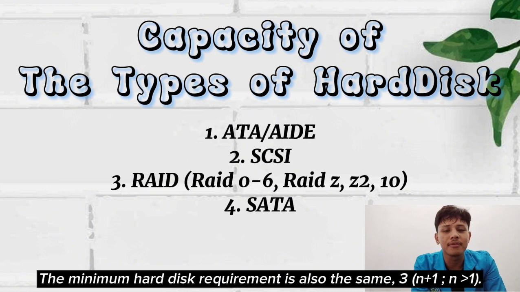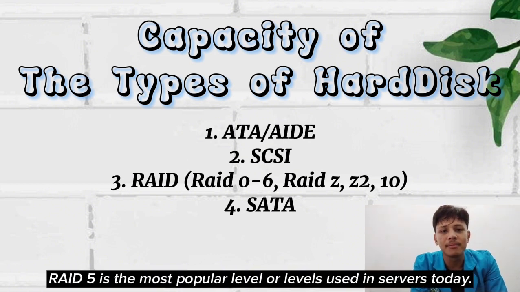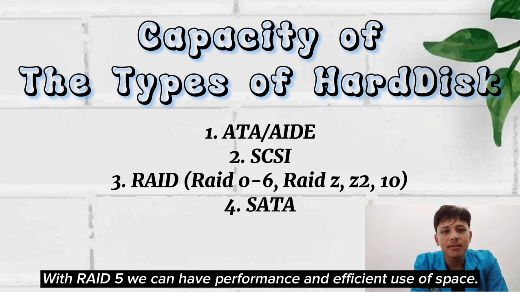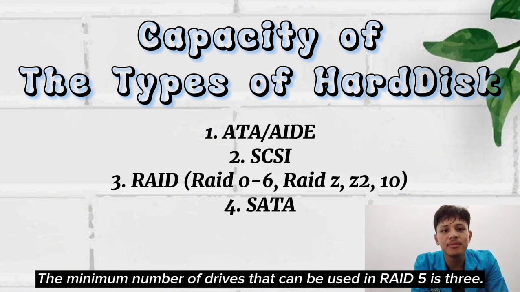Next, RAID 5. RAID 5 is the most popular level used in servers today. With RAID 5, we can have performance and efficient use of space. In RAID 5, redundancy is distributed among all the drives. The minimum number of drives that can be used in RAID 5 is 3.